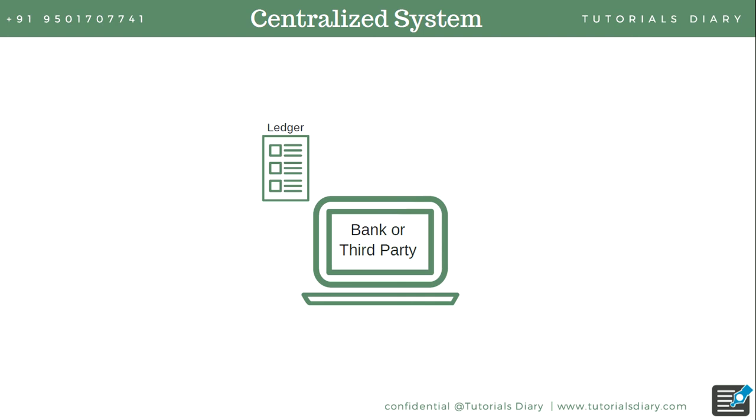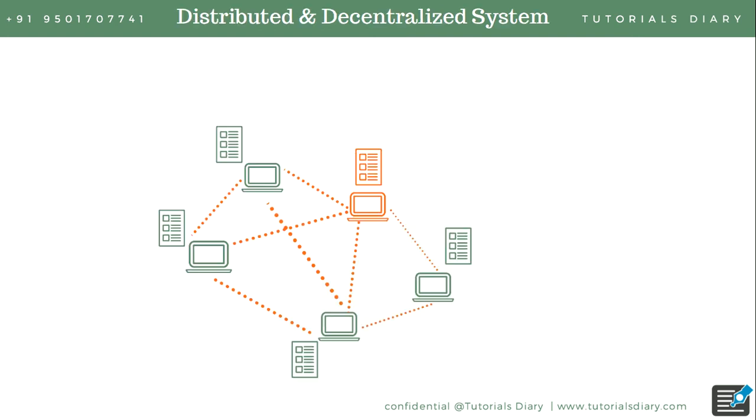So we want to move away from a centralized system where we don't have a central authority. That brings in this new system, which is a distributed and decentralized system, where there is no central authority. Instead, we have multiple peers connected with each other, keeping the same copy of the information on their systems. As you can see in this diagram, there is no central system here. There are different servers connected with each other, making a network, and as you can see, the same copy of the ledger gets stored on all the servers in the network.